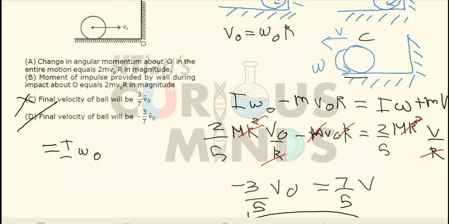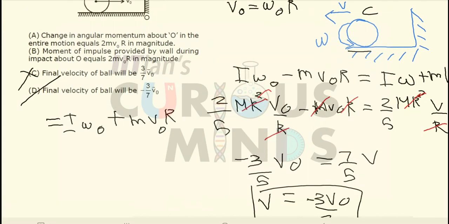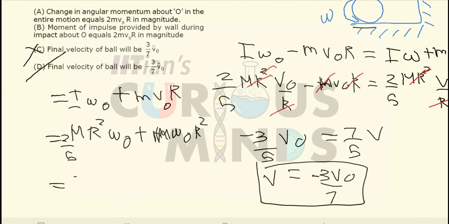Okay, before the impact it was equal to I into omega naught plus m v naught into r, and this can be written as 2 by 5 mr square omega naught plus m omega naught r square. So basically it will be equal to 7 by 5 m r square into omega naught, the initial angular momentum.